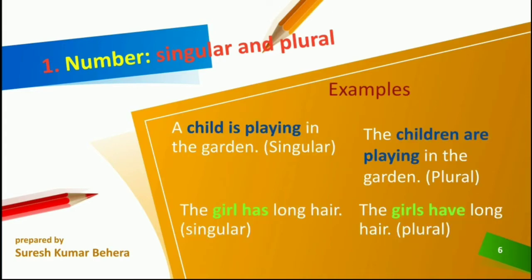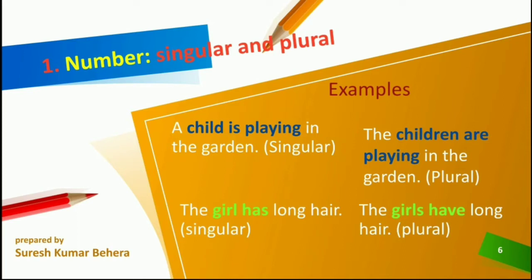A child is playing in the garden. A child is a singular subject, so the verb is also singular, is. So a child is playing in the garden. The children are playing in the garden. Children is a plural subject, so the plural verb are. So children are playing in the garden.